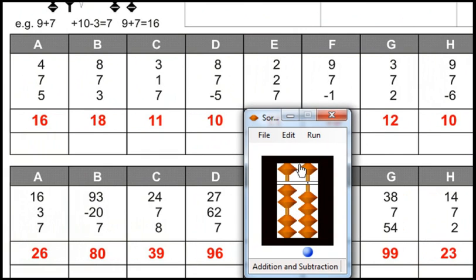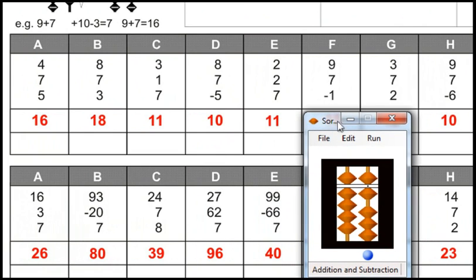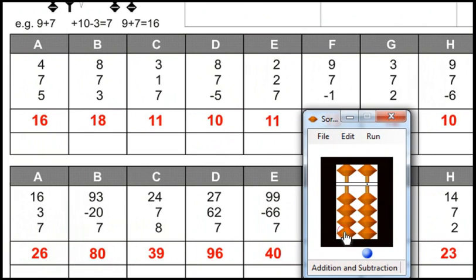Reset. 27 plus 62 plus 7. Answer is 96. Reset. 99 minus 66 plus 7. Answer is 40.